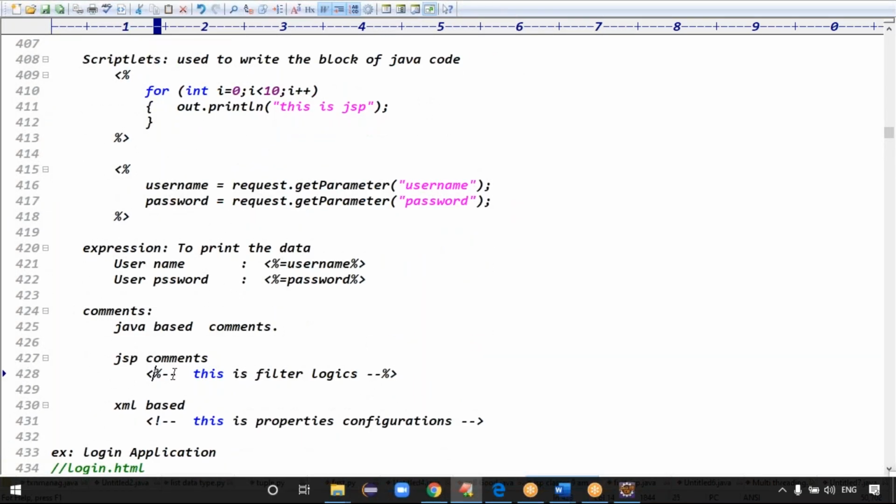The syntax is scriptlet, percentage hyphen. Percentage hyphen here, hyphen percentage, right? Yes, the hyphen is required here.